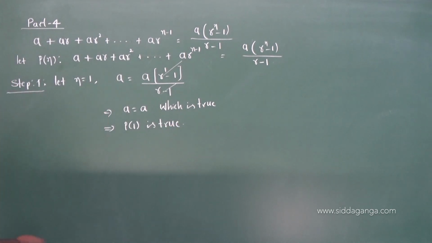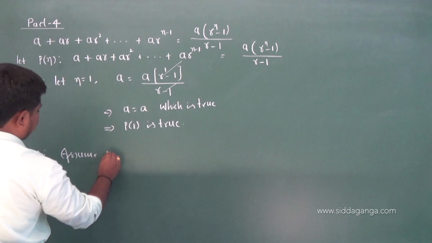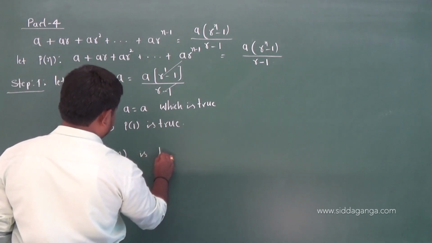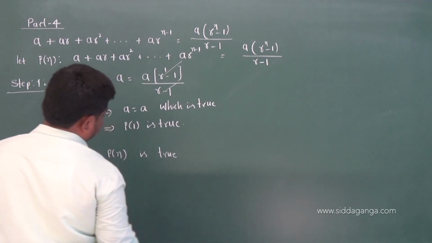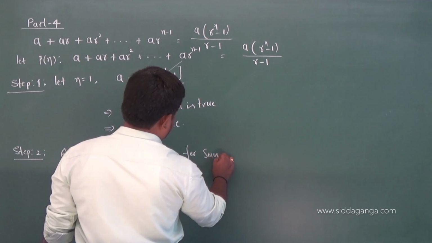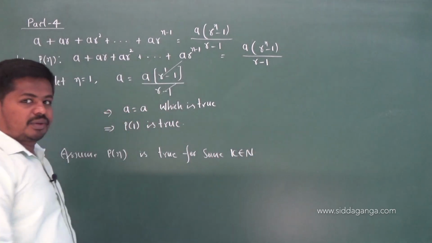Okay, next step is what? Step 2 is assume p of n is true for some natural number k.